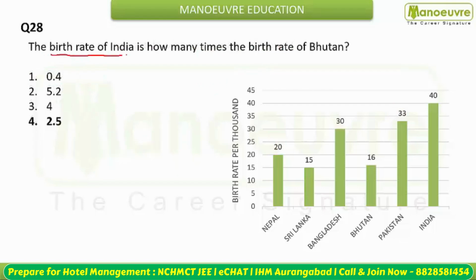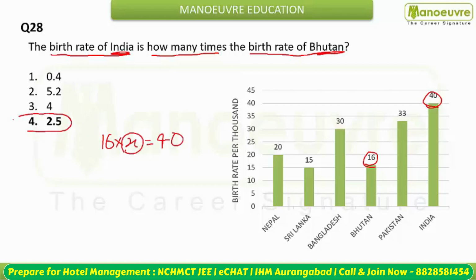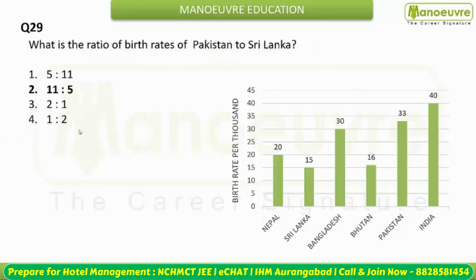The birth rate of India is how many times the birth rate of Bhutan? Bhutan से India का birth rate कितने times है? Bhutan का birth rate है 16, India का है 40. So this is going to be 16 into x equals 40. So value of x is going to be what? This is going to be 2.5. Okay. चलिए नेक्स्ट क्वेश्चन पे चलते हैं.